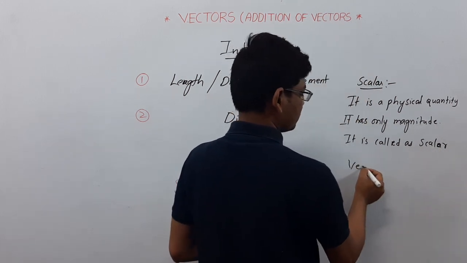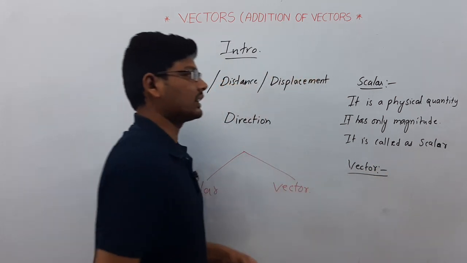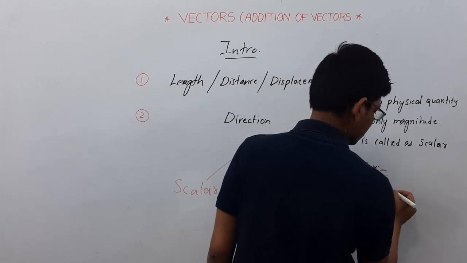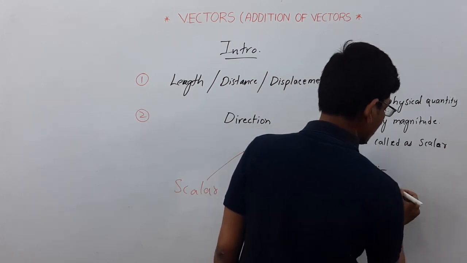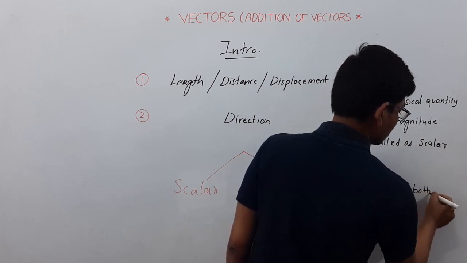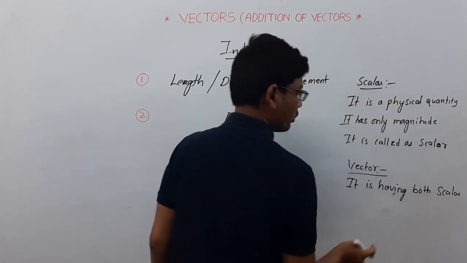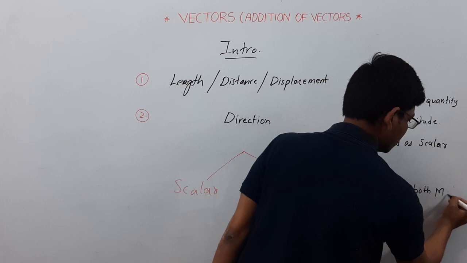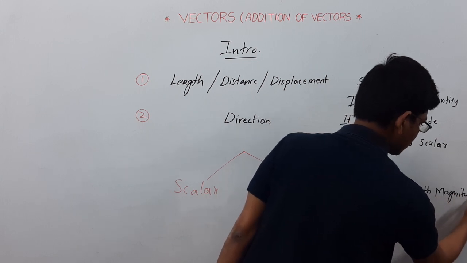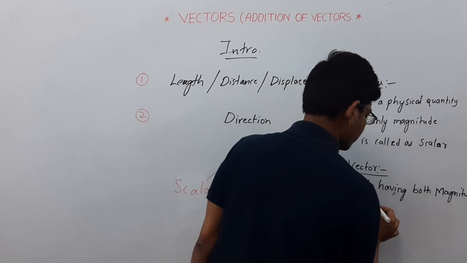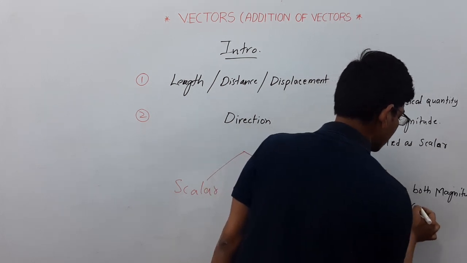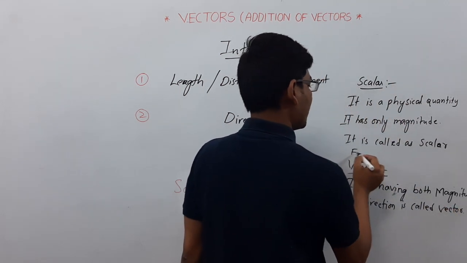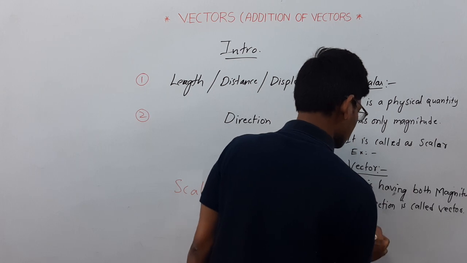Next, what is a vector? A vector is a quantity having both magnitude and direction. Let us discuss examples of this.